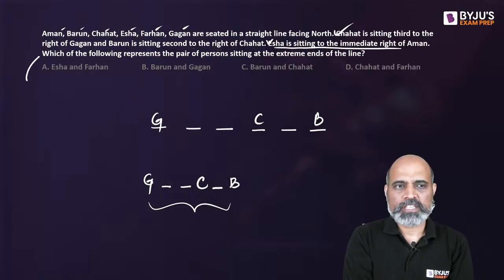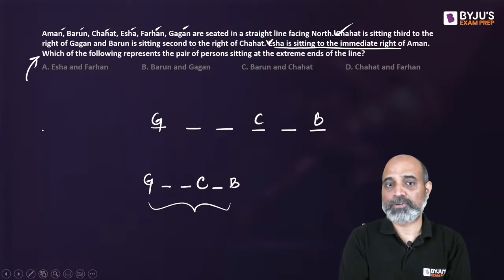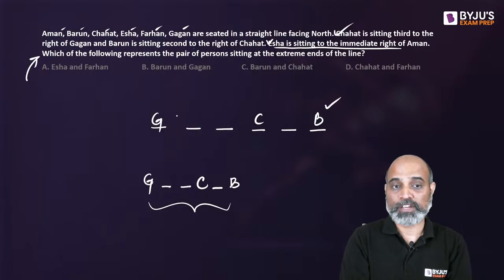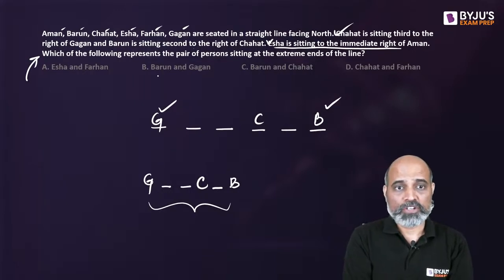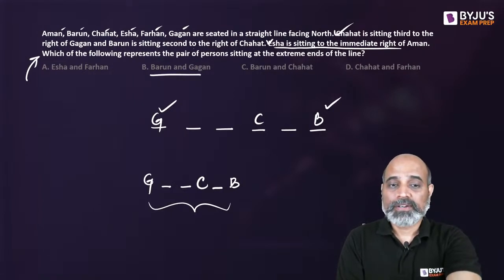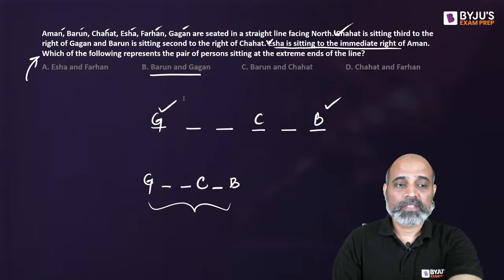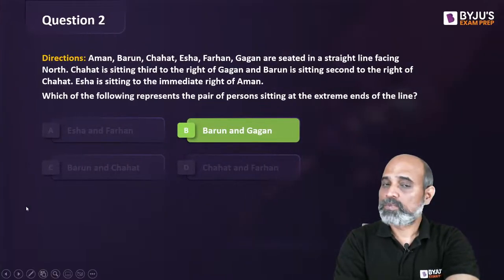No. Question simply asks us which of the following pair of people are going to be seated at the extreme ends. We very much are sure that it's going to be G and B. So G and B is what we have here, right? B and G.